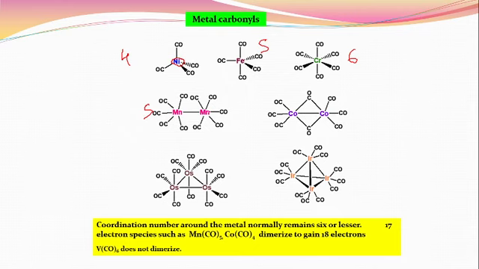This is a dimeric compound. This is also dimeric. Here there are 3 osmium atoms, that's why this is called a trimeric compound. And here there are 4 iridium atoms, that's why it is called a tetrameric compound. These are some examples.